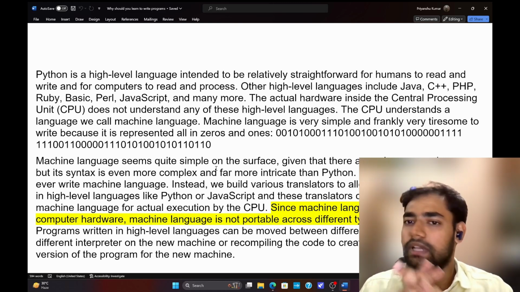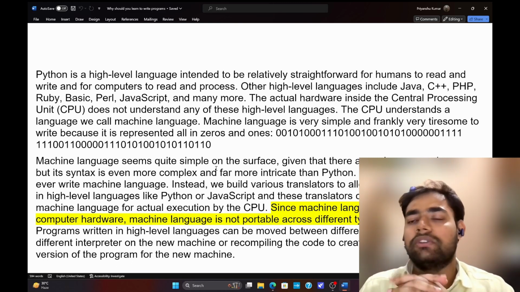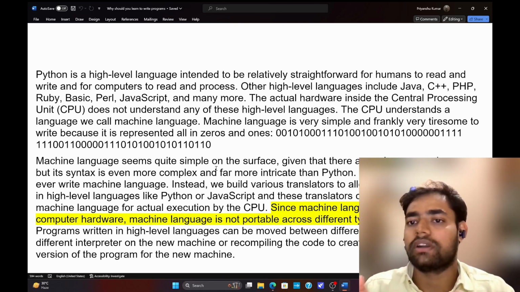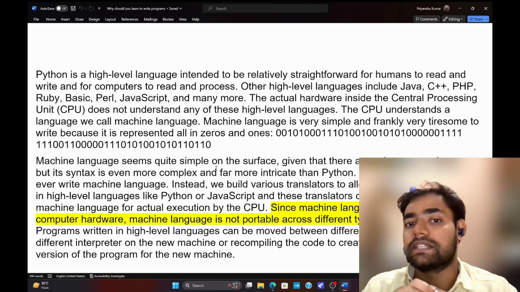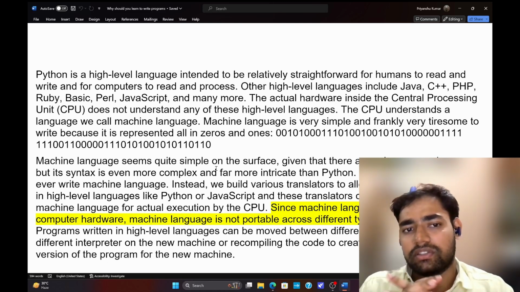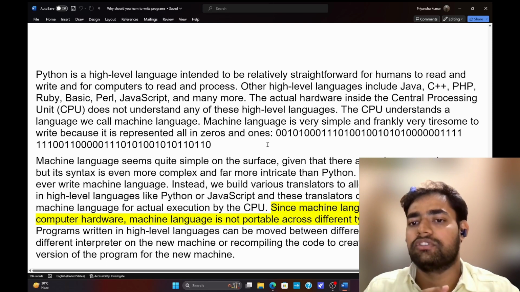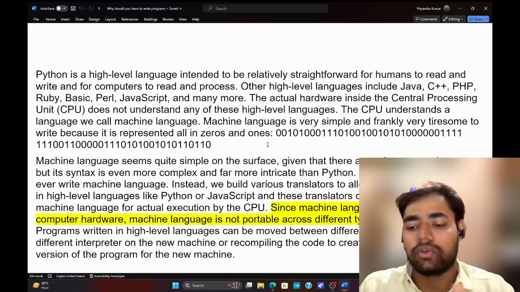Okay. Now you should know that the CPU, the brain of your computer, is not going to understand any of the high level programming languages like Python. So what does it understand? Your CPU will understand only machine language, which is a very complex thing: zeros and ones. As human beings, we don't talk to somebody in zeros and ones. We have a language to communicate.